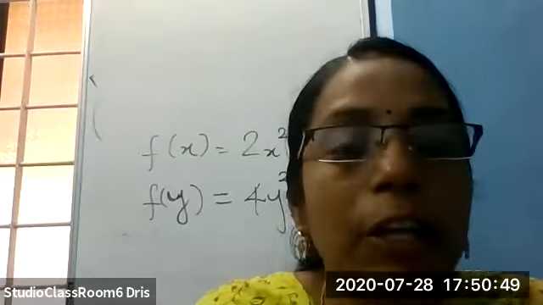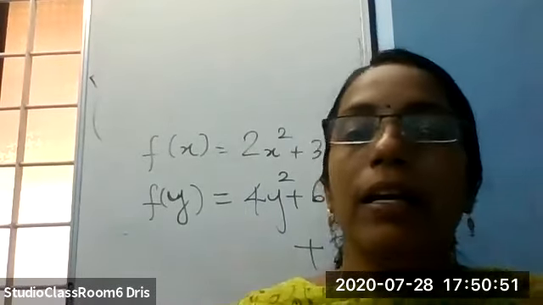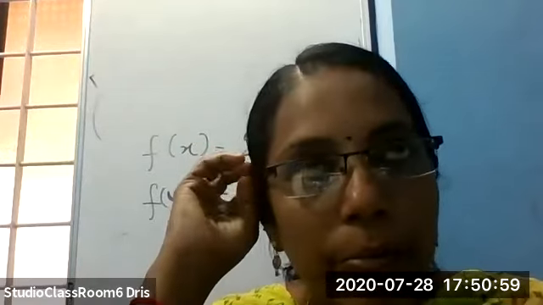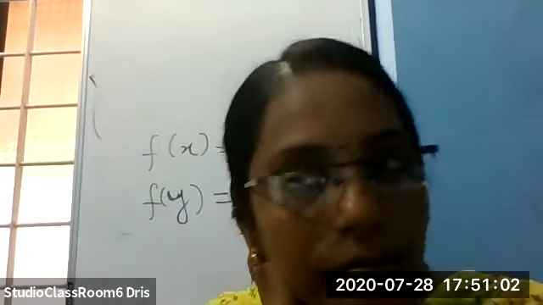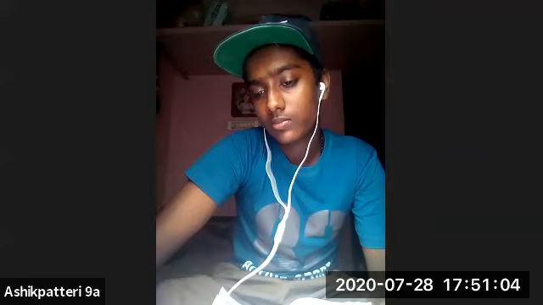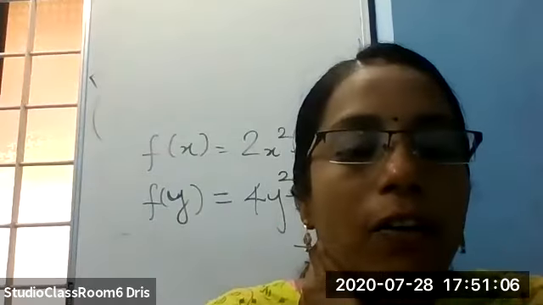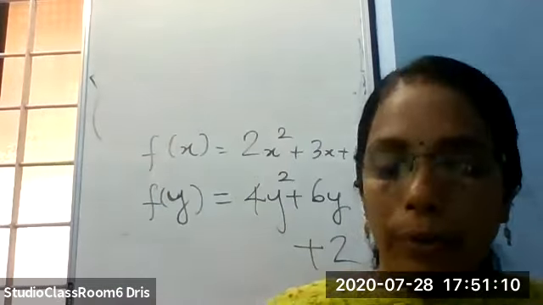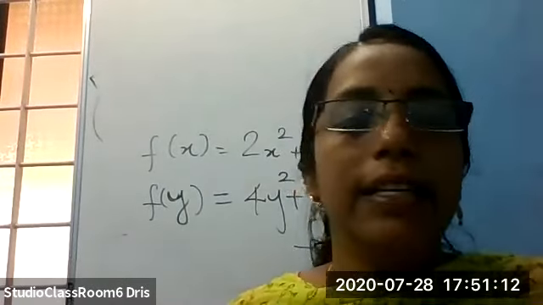Now, next one is a cubic polynomial. A polynomial of degree 3. Do you remember cube? A cube means all length, breadth and height are the same. So the word cube means 3.